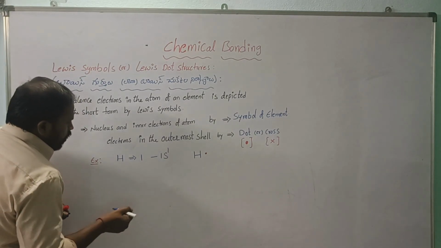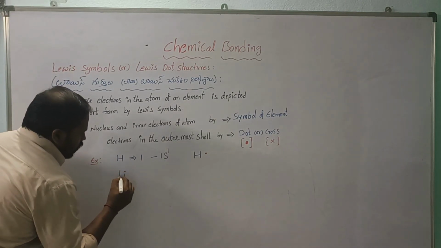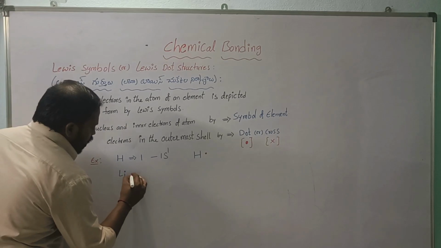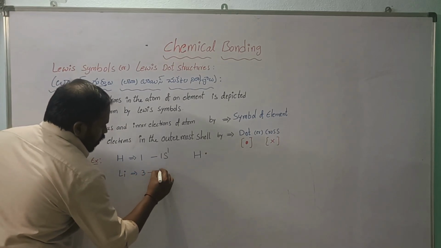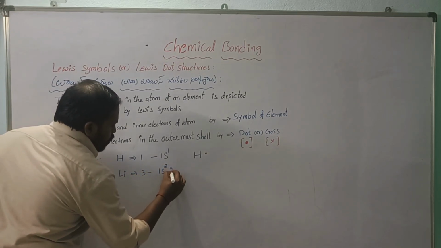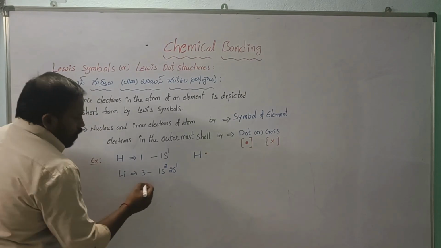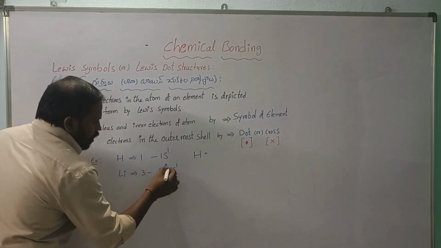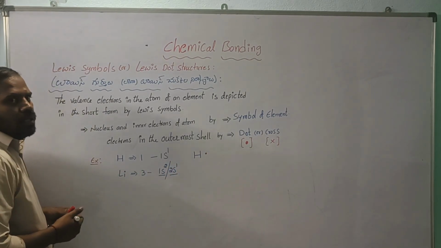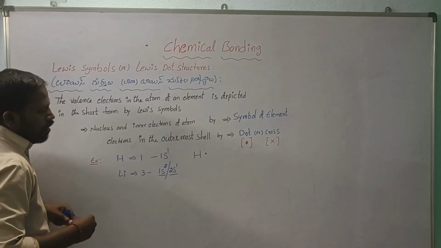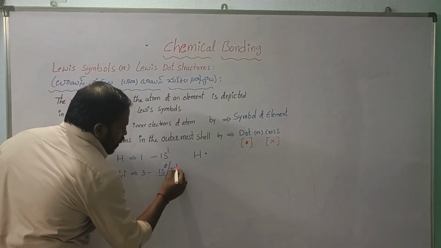For example, take lithium. Its atomic number is 3. The configuration is 1s2 2s1, so it has a first shell and a second shell. What is the valence shell here? The second shell is the valence shell. In this second shell, how many valence electrons are there?